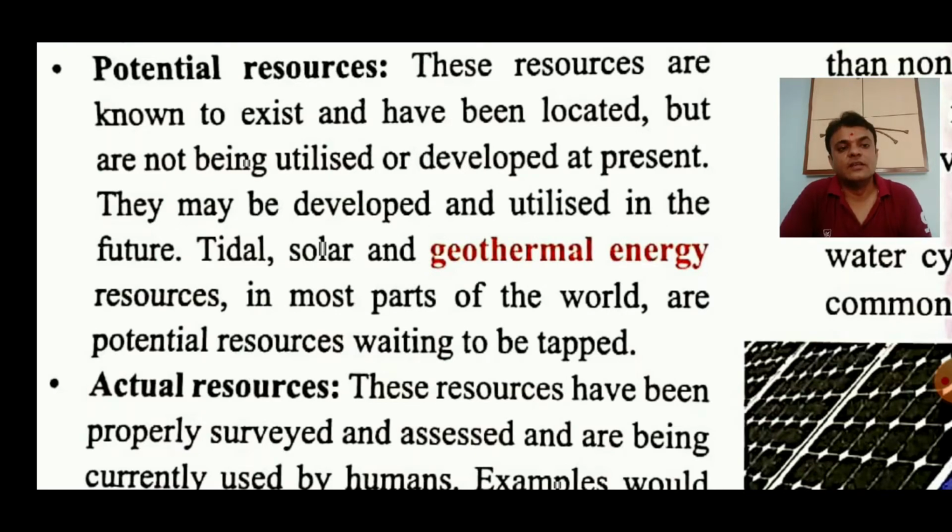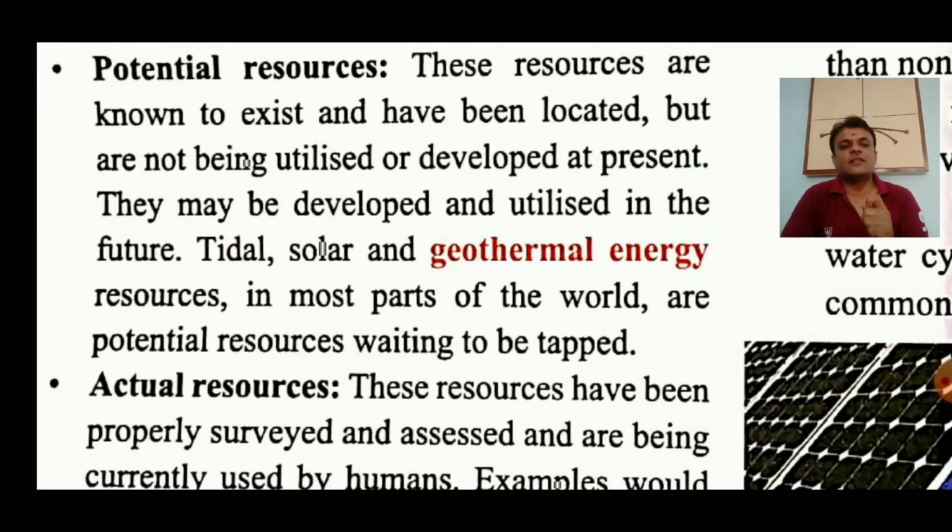That is called geothermal energy. So these are the resources in most of parts of the world, potential resources waiting to be tapped. So rather, if we are using it, we are not able to use it efficiently or sufficiently. The word sufficient is also discussed in the glossary, that it means proper or enough quantity, right?